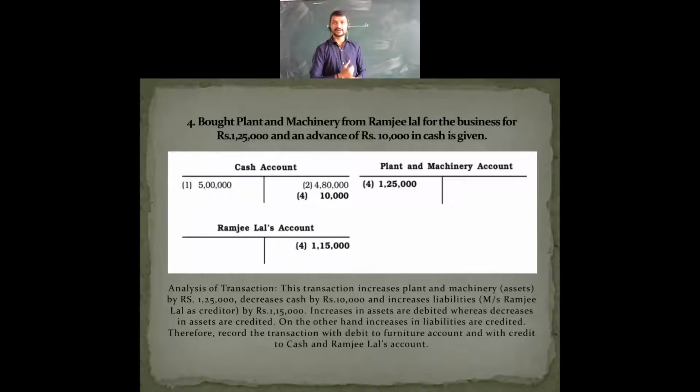Now in the second fundamental rule, the third sub point, we will see an increase in liabilities. Mr. Ramji Lal is credited. When there is an increase in liabilities, we are going to credit, and when there is a decrease in liabilities, we are going to debit. That is one more point.